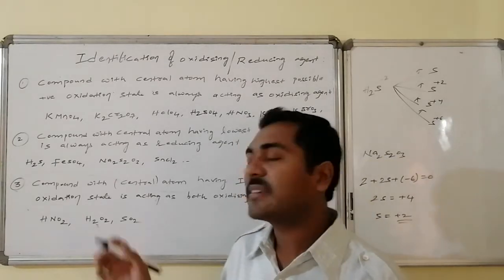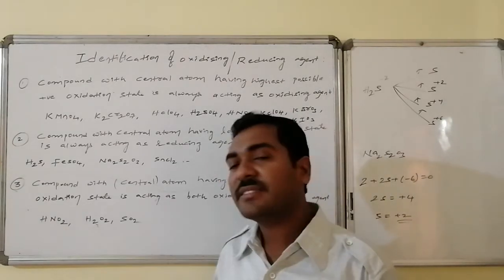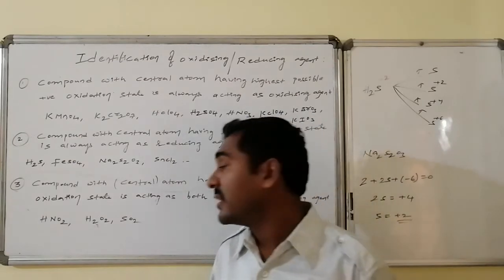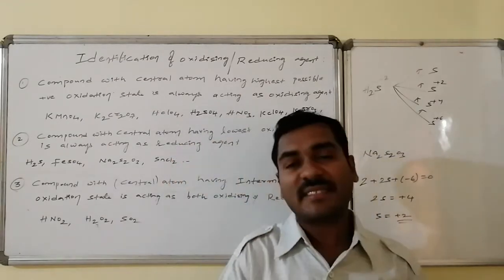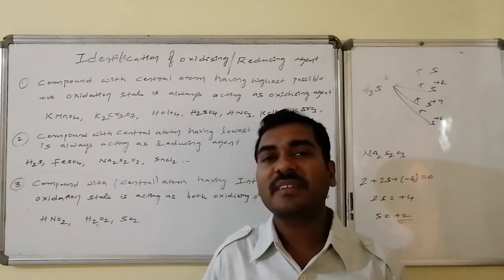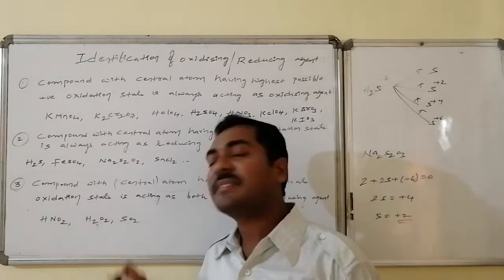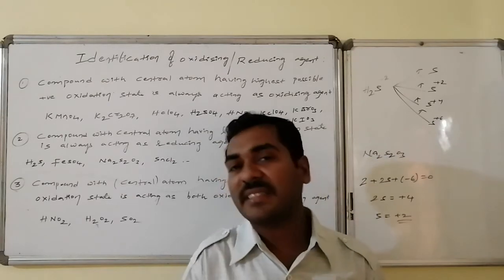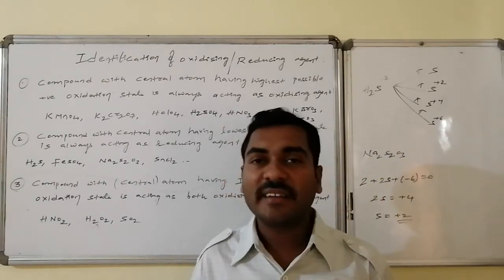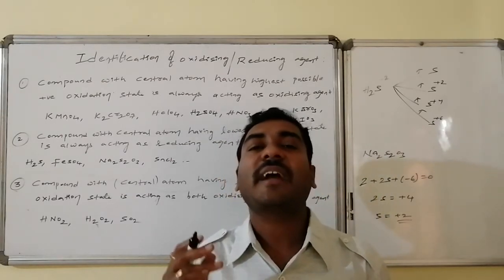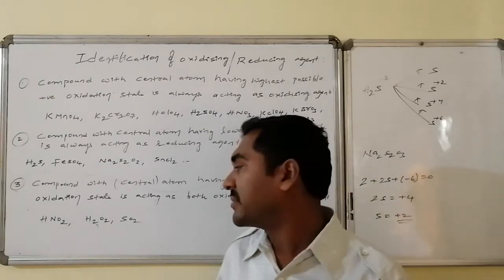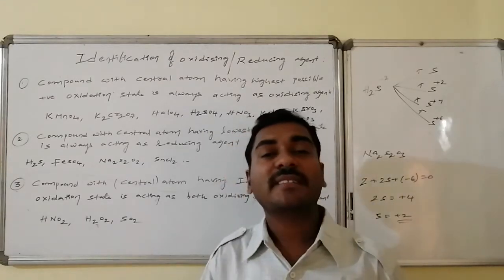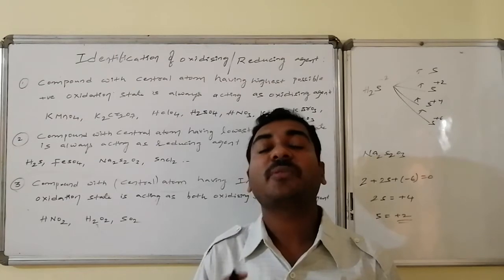Thus, in compounds like nitrous acid, an intermediate oxidation state is there for the nitrogen. Here it is maintaining +3 as the state, whereas in hydrogen peroxide, oxygen is maintaining -1 as the state. So from -1, it can decrease to -2, or it can increase to 0. Similarly, in sulfur dioxide, sulfur is maintaining +4 as the state.